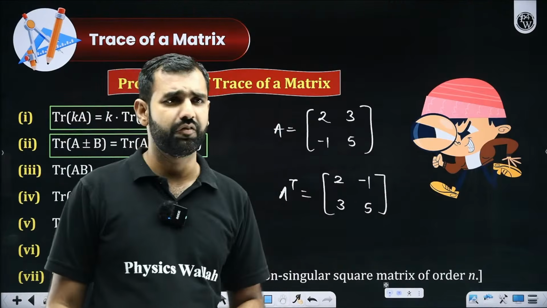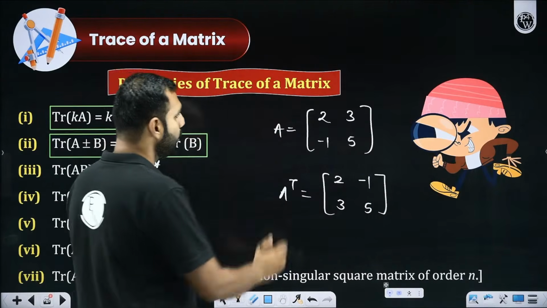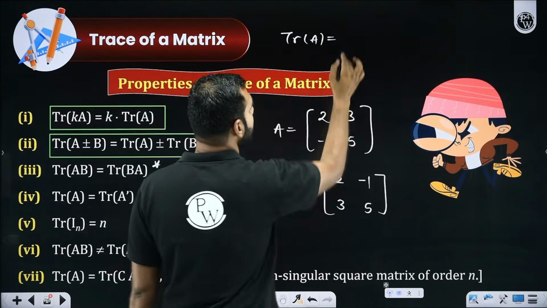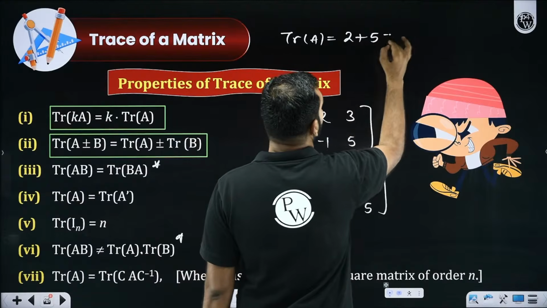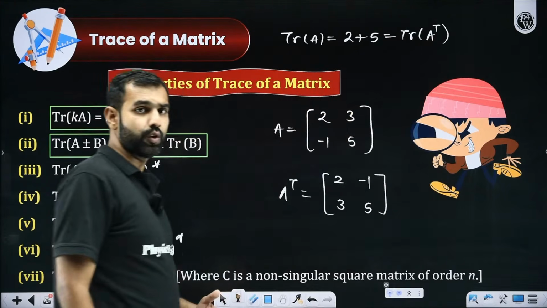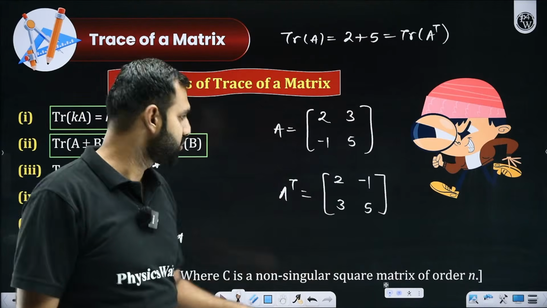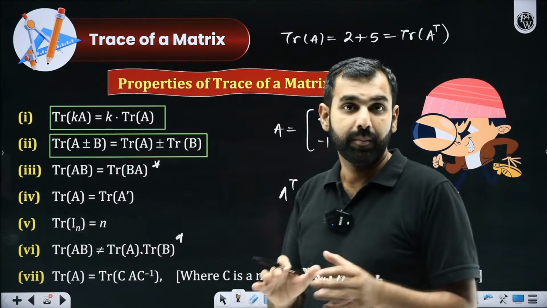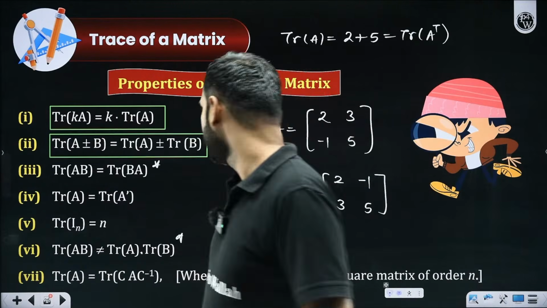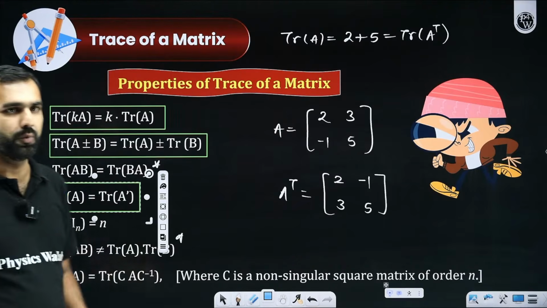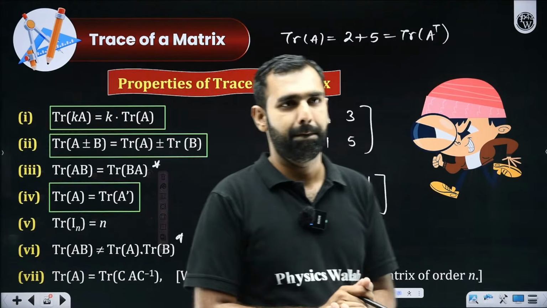Now, please pay attention, everyone. When I ask you the trace of A, what will you tell me? Sir, it is 2 plus 5. Yes or no? When I ask you the trace of the transpose of A, where rows and columns are interchanged, it is 2 plus 5, that's again 7. Everybody got this? Yes or no? So always remember this conclusion, that the trace of a matrix or its transpose is always the same.